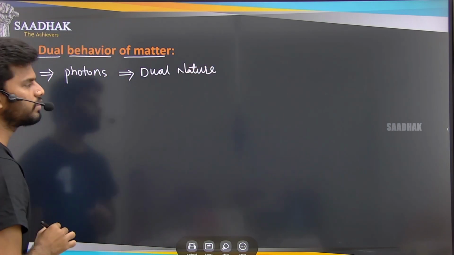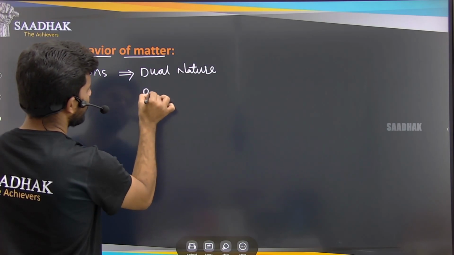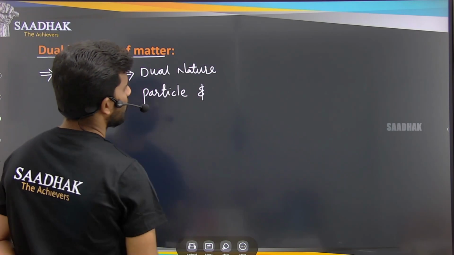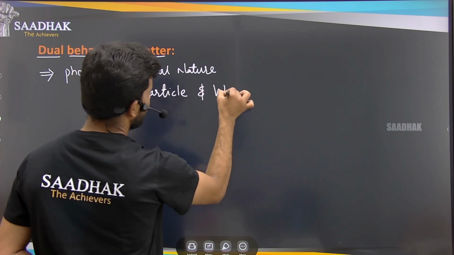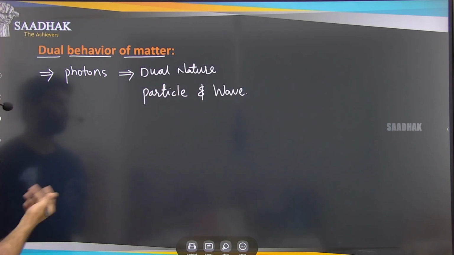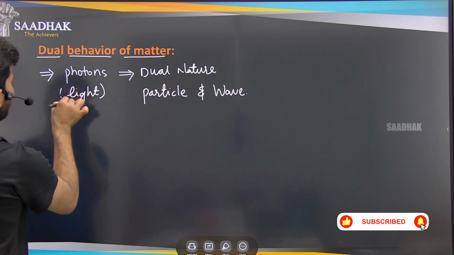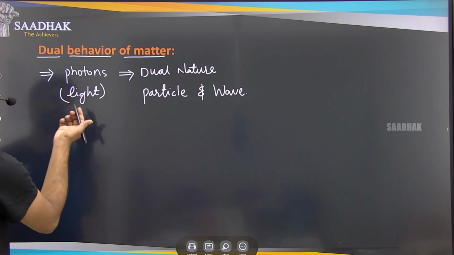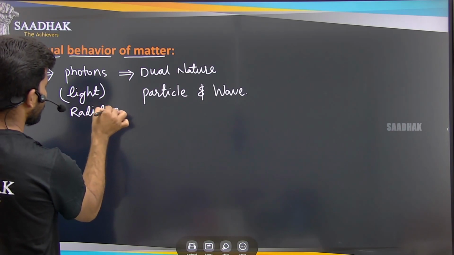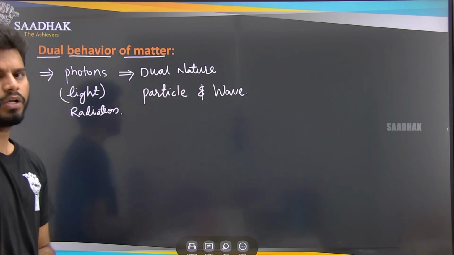What are the two dual natures? First, particle nature, and another, wave nature. So these two natures are there in photons. Photons are nothing but the light, or a beam of light, or the radiation, or we call it a radiation also. So all of these have this dual nature.